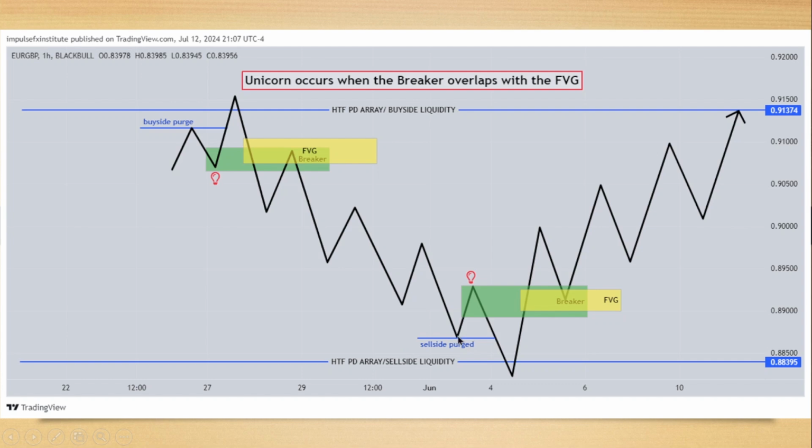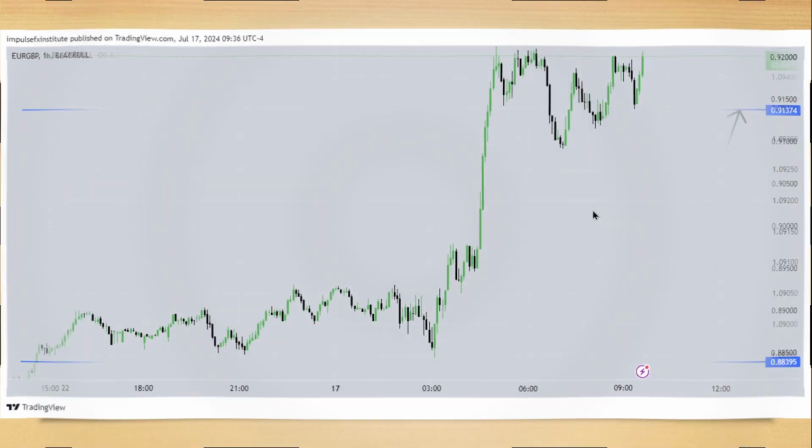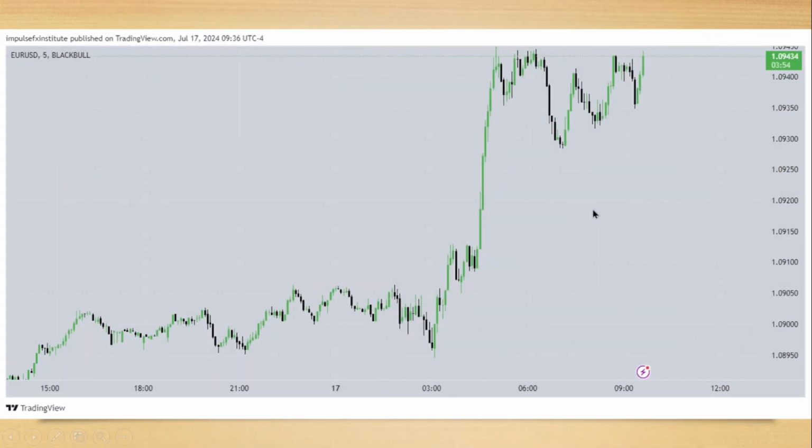That's for the bearish one. For the bullish one, we have sell side here. Sell side is purged. High time frame PD array, displacement higher, shifting market structure, Model 2022, leaves a fair value gap in the displacement leg. Extend that fair value gap out in time, and we have a breaker here, a bullish breaker. This is a bearish breaker, this is a bullish breaker. So price returns into the bullish breaker and the fair value gap, and buys. Can you see the model here, guys? The unicorn model. Pause the video, guys. Can you see it?